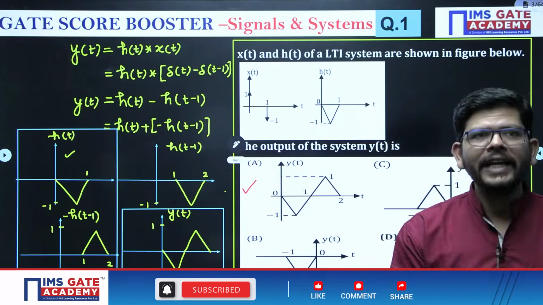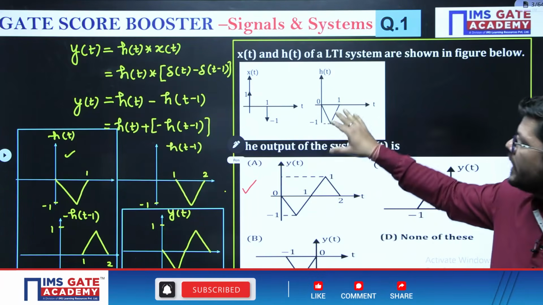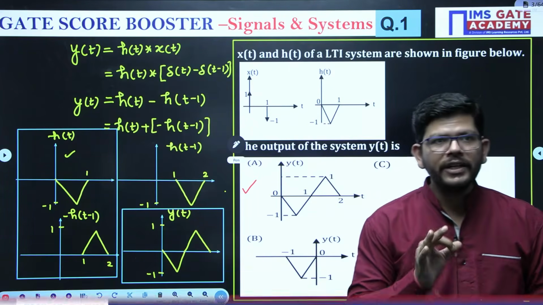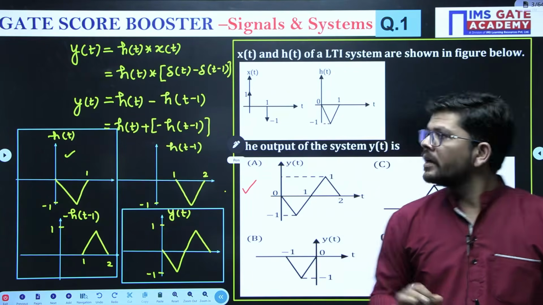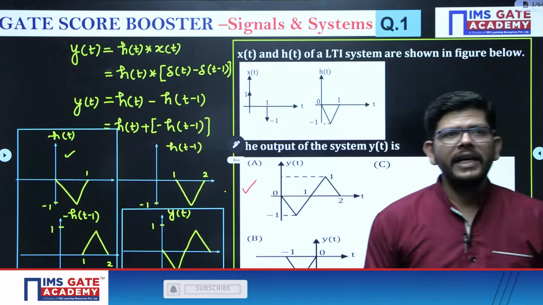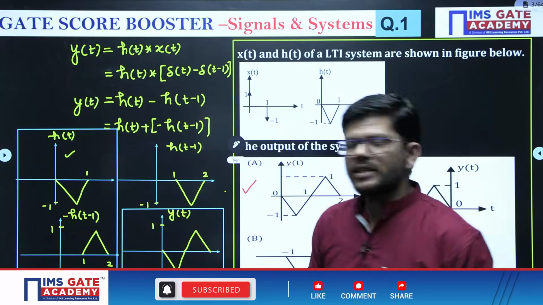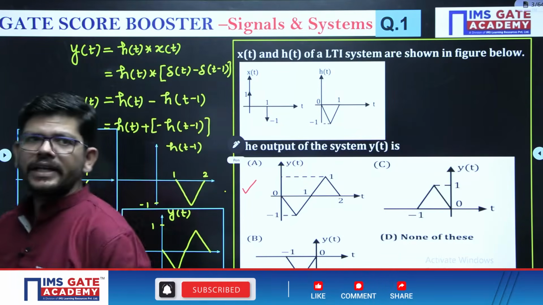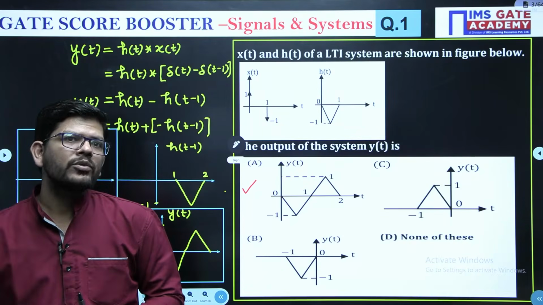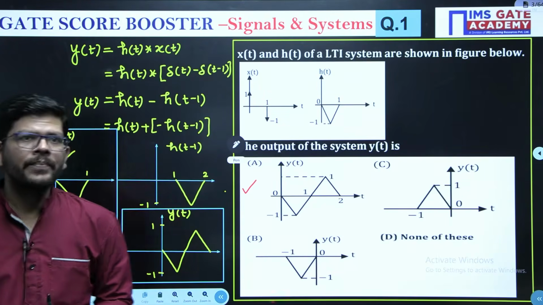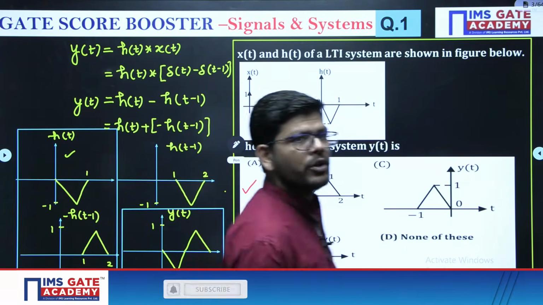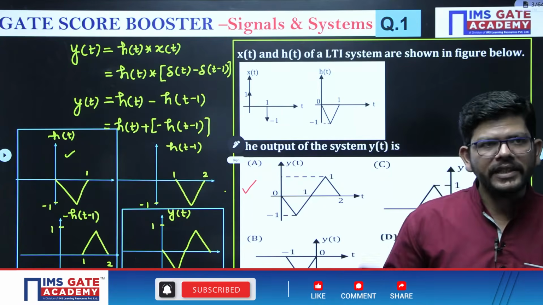Now don't get into the trap where you are writing and expressing the signal h of t. Need not do that, right? We have been given the signal x of t, which is in the form of impulses. So write that signal. After writing the signal x of t, just do the convolution of it with h of t, okay? And you know, convolution of any signal with impulse results in the same signal.